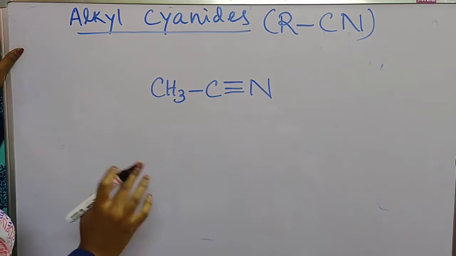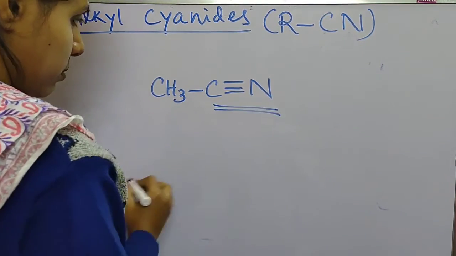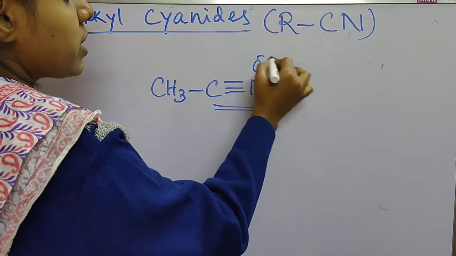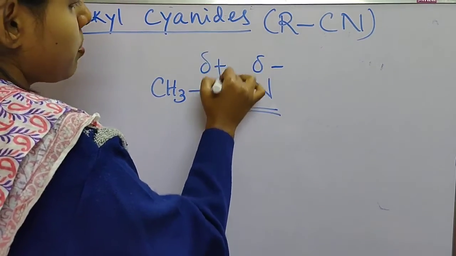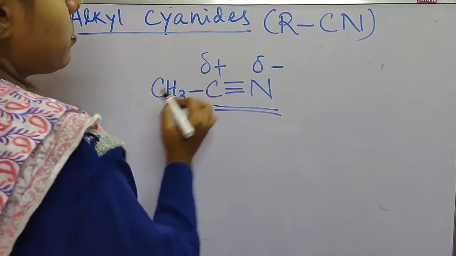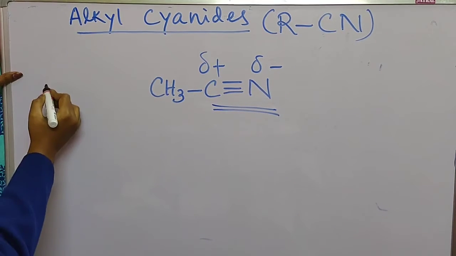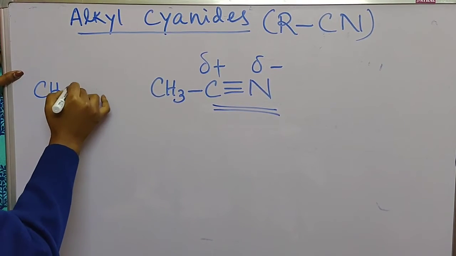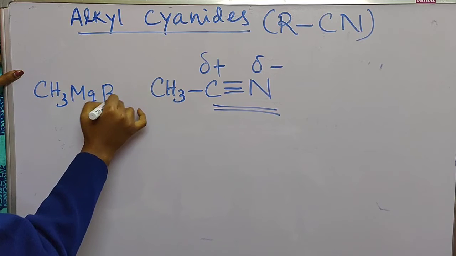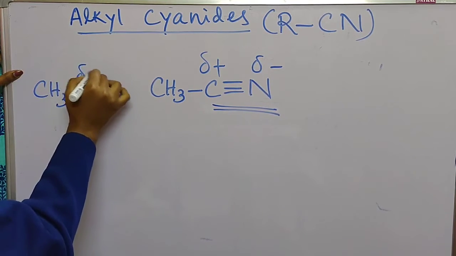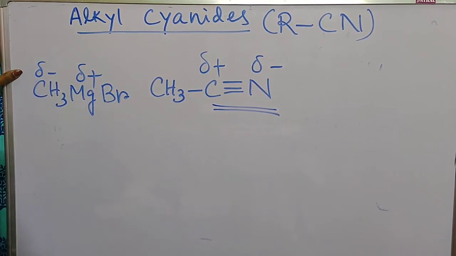I am showing methyl cyanide here. In this case nitrogen is negative, carbon is positive. Now here we are adding the Grignard reagent CH3MgBr. Here magnesium is positive, methyl is negative.